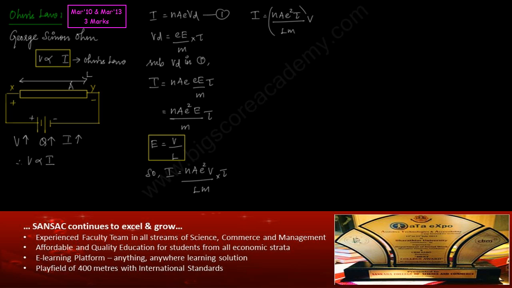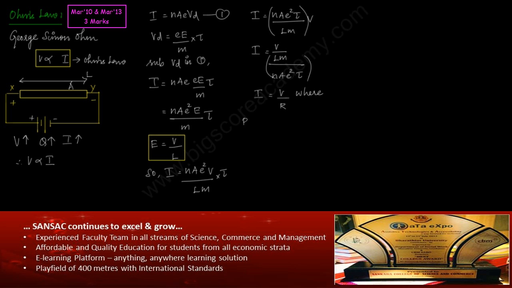So this is a constant. Rewriting this equation, taking the reciprocal of this constant, I is equal to V by L m by N A e square tau. So the constant can be represented by the letter R. So I is equal to V by R, where